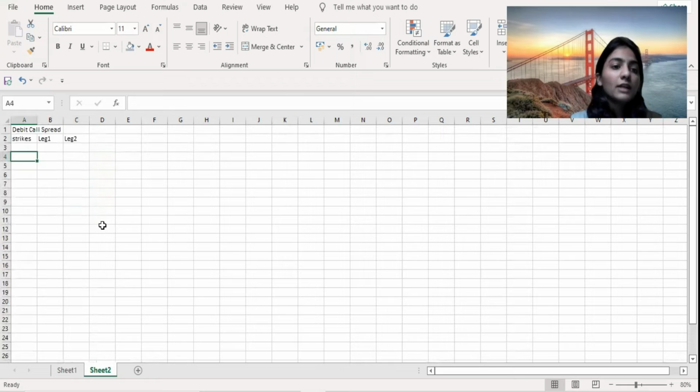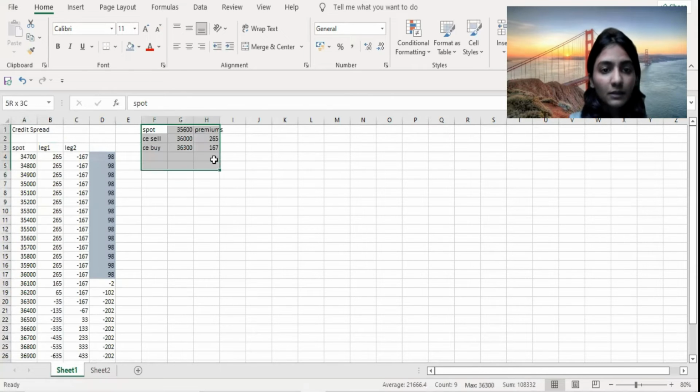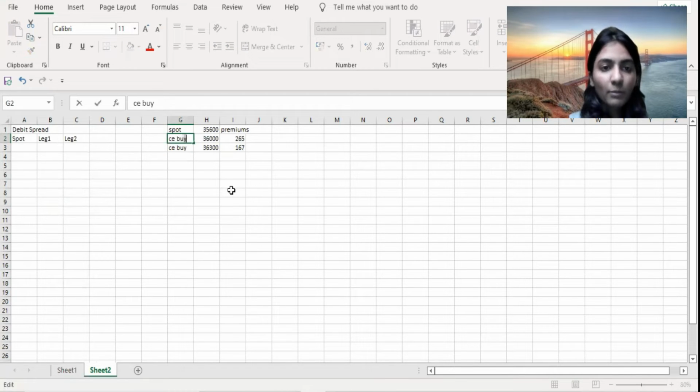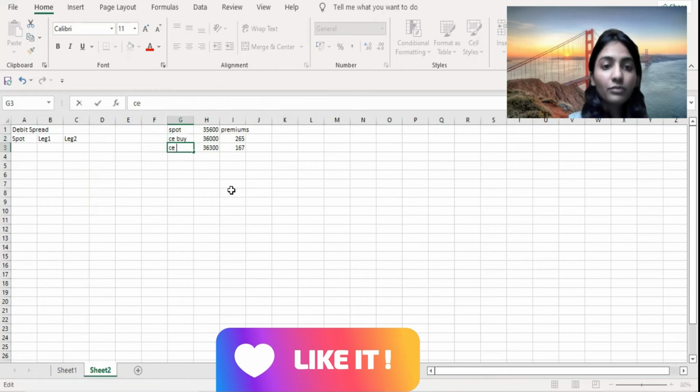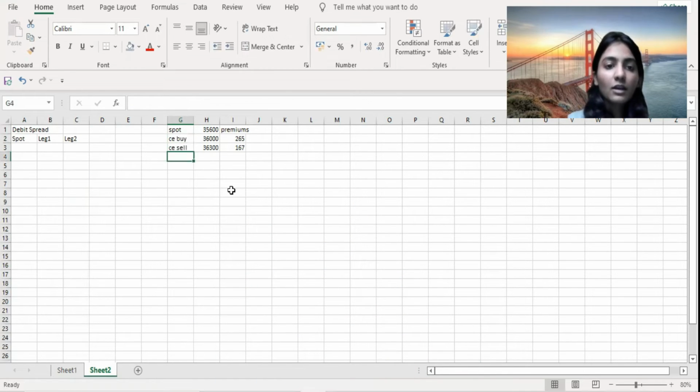Now we can come to a debit strategy. So basically, the debit strategy would also be similar, you can take this amount. Probably I can change the call. Now you are buying the call of the ATM one, and you are selling the OTM call.